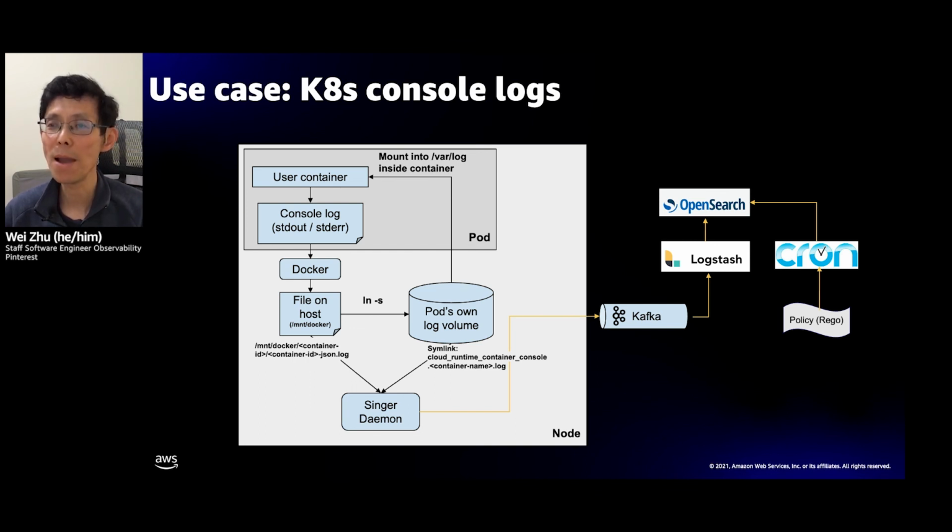Now let's talk about how we manage authentication and authorization. The logs are shared by projects. We already have the Rego policy set up to control Kubernetes resources based on the project. Rego is a high-level declarative language to describe Open Policy Agent policies. We developed a cron job to read the Rego policies and set up the OpenSearch roles and permissions accordingly using OpenSearch API. With SSO integration and OpenSearch FGAC capabilities, we are able to control access to the logs at a very fine-grained level.